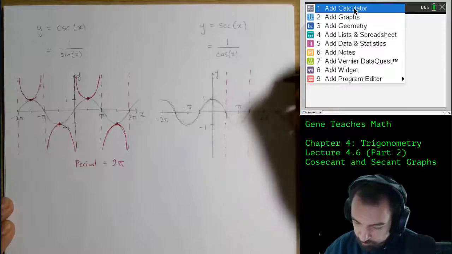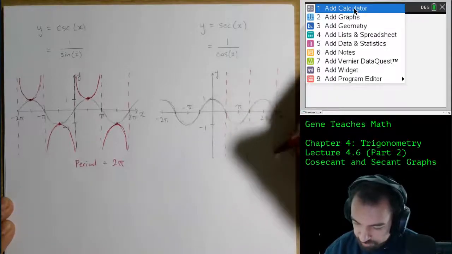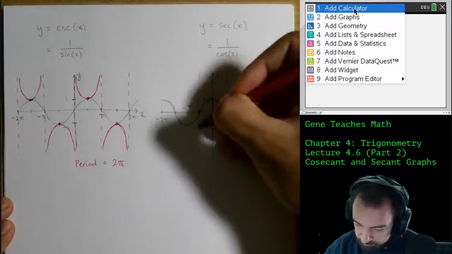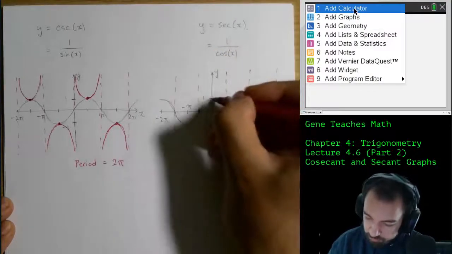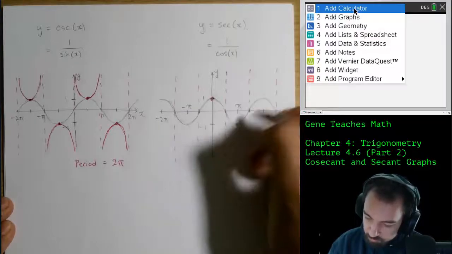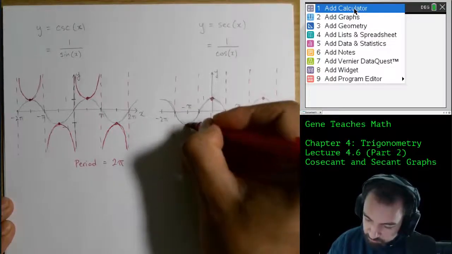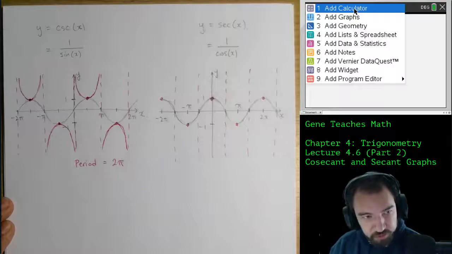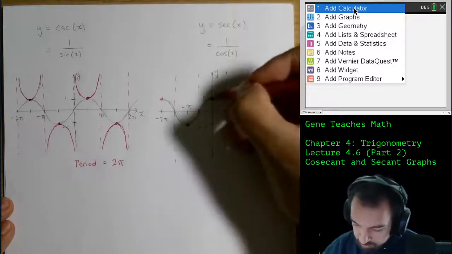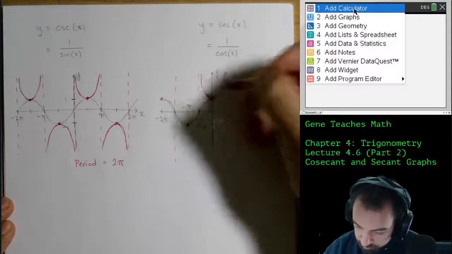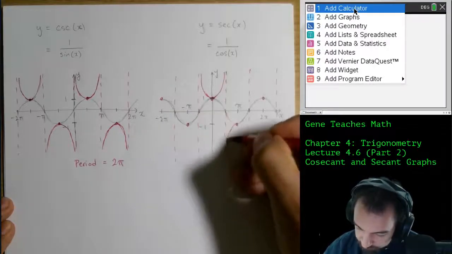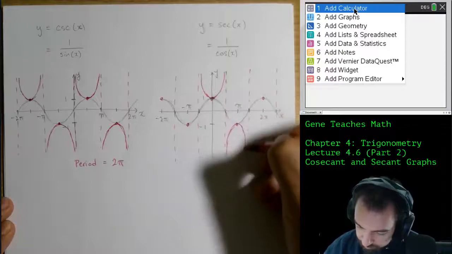And that type of behavior will produce a vertical asymptote on the graph. Then, wherever cosine is at 1 or -1, since the reciprocal of 1 is 1 and the reciprocal of -1 is -1, we have overlap. And then, as we did before, we will draw toward the asymptotes.